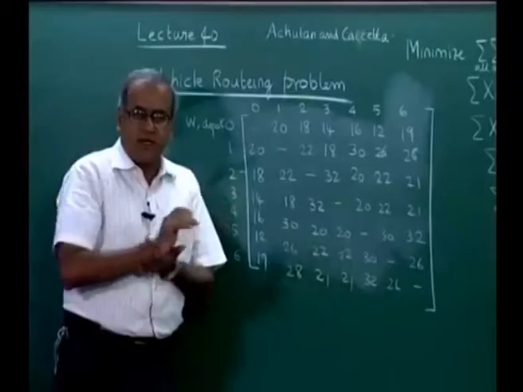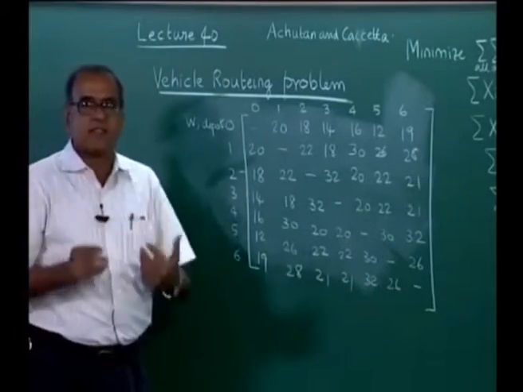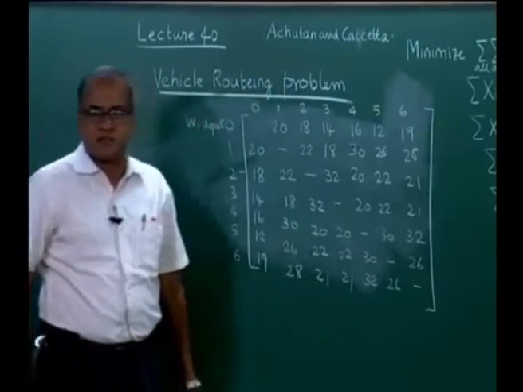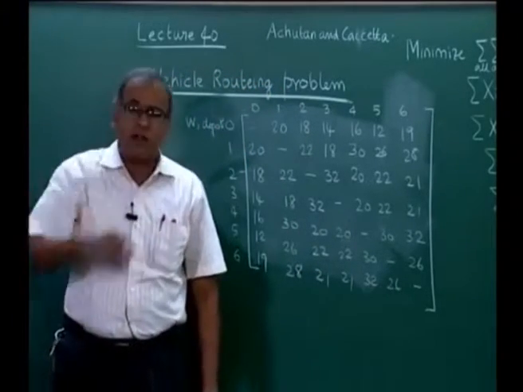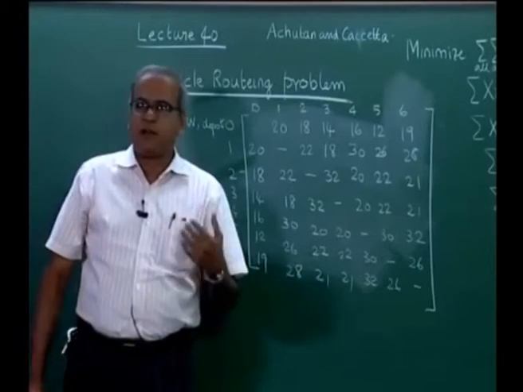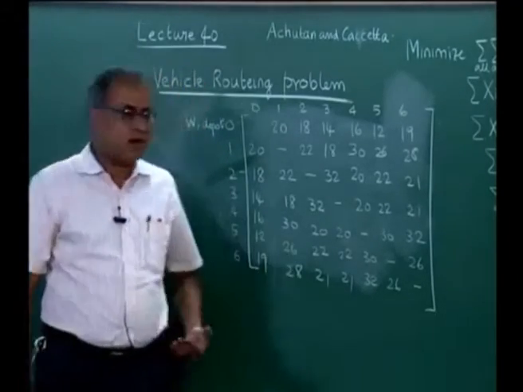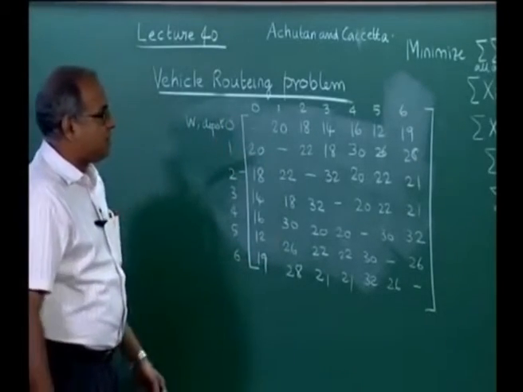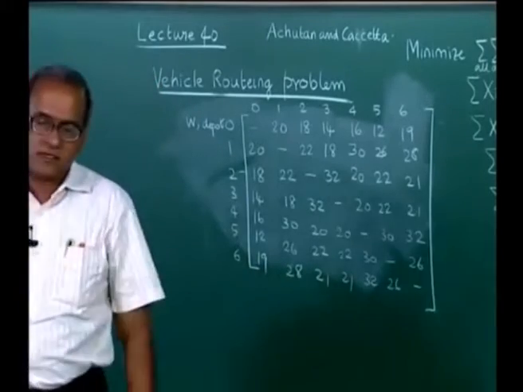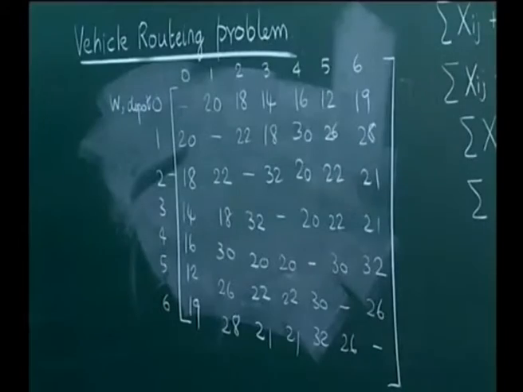In a previous lecture, I had also explained that in many practical situations, this matrix need not be symmetric due to multiple reasons. Both distance and time to travel can change depending on the time of the day, depending on the route that is taken and so on. But just to illustrate the VRP, we would include a symmetric matrix. So, I will just give you some solutions here.